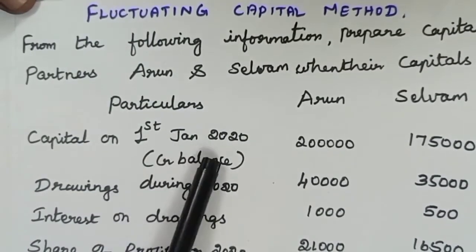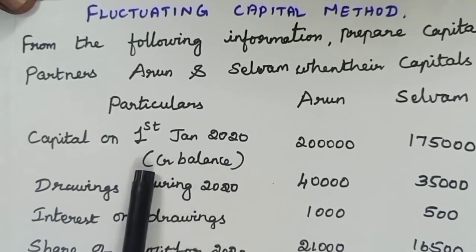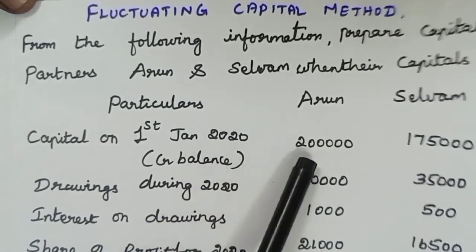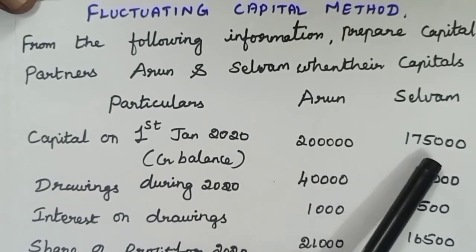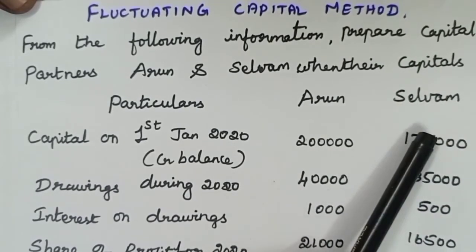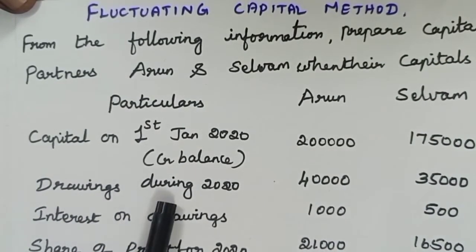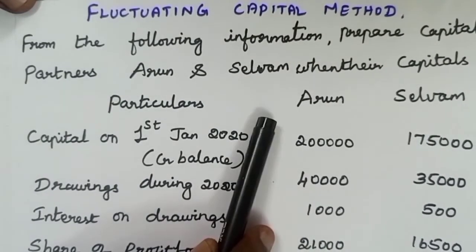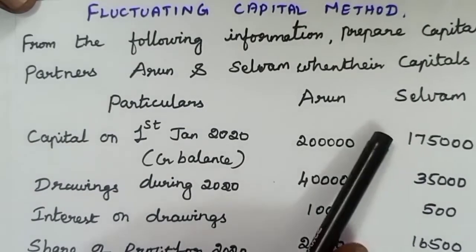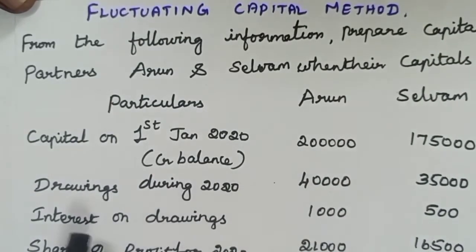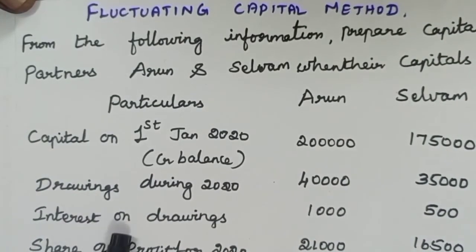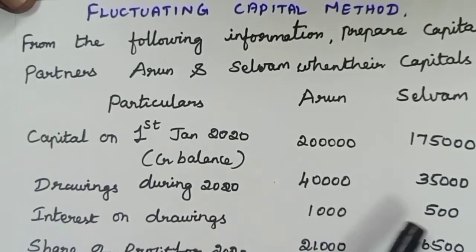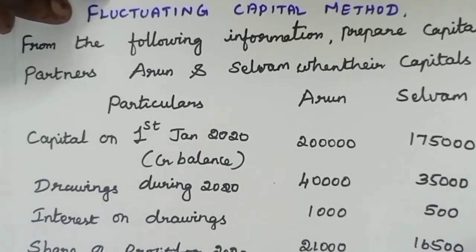Capital on 1st January 2020, this is credit balance: 2 lakhs for Arun and 1,75,000 for Selvam. Drawings made during the year 2020, 40,000 is withdrawn by Arun and 35,000 is withdrawn by Selvam. Partners have to pay interest on the drawings made by them, 1,000 rupees for Arun and 500 rupees for Selvam.